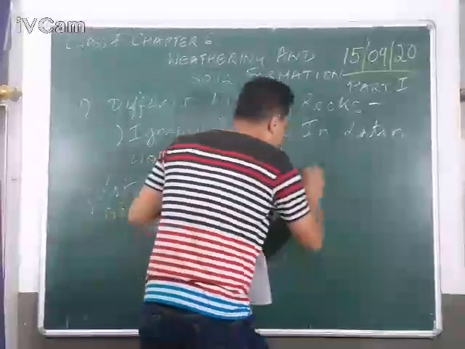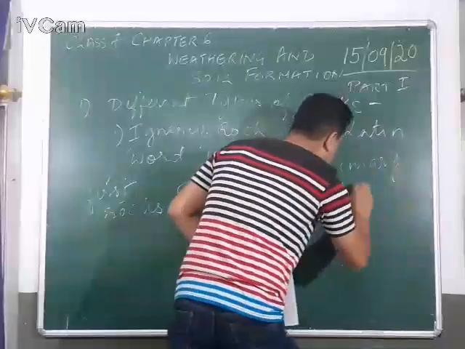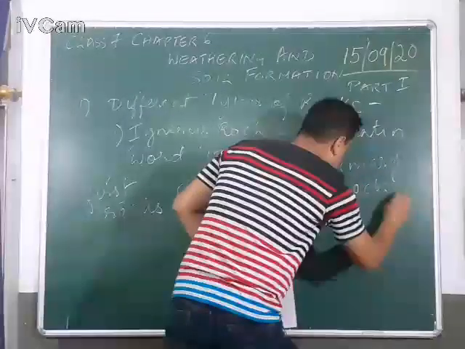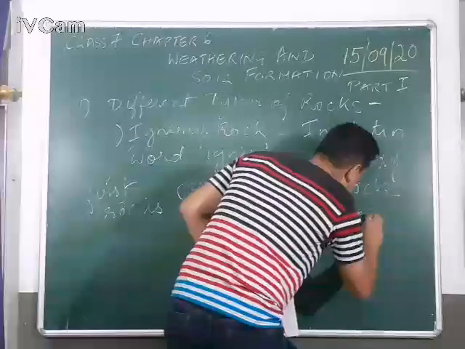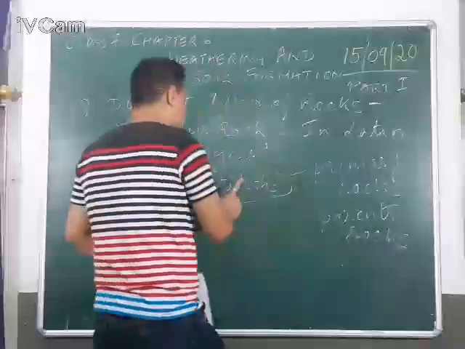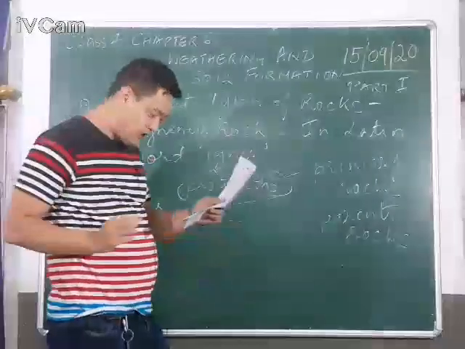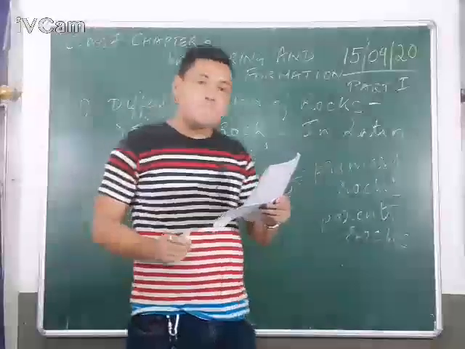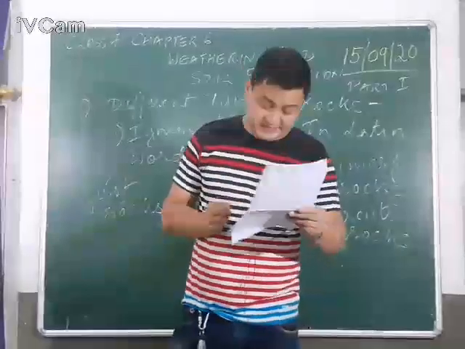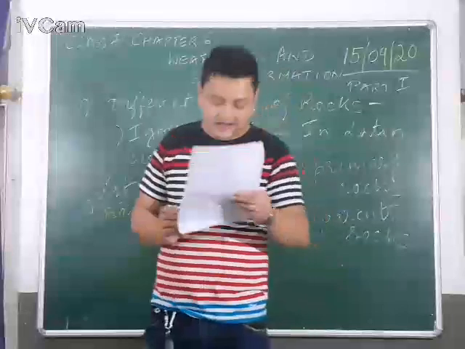They are also known as primary rocks. They are also known as parent rocks. They are also known as protoliths, okay, they were the first rocks. They make up 85% of the Earth's surface, or the crust.